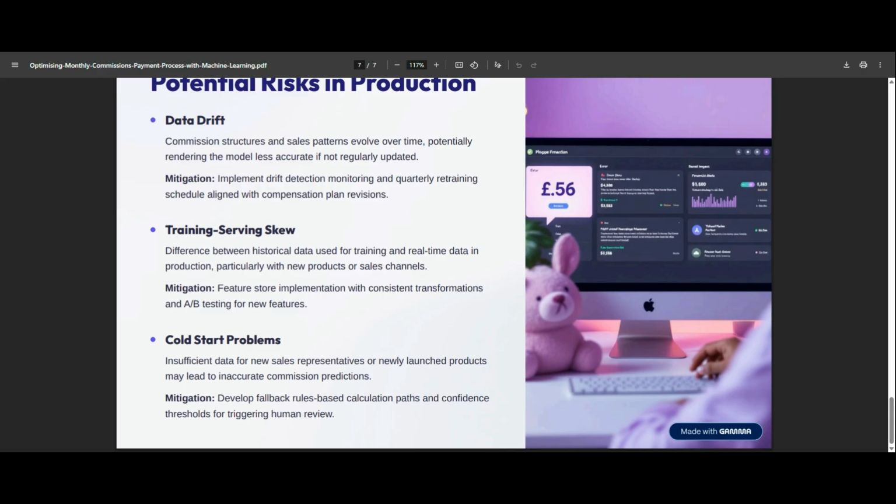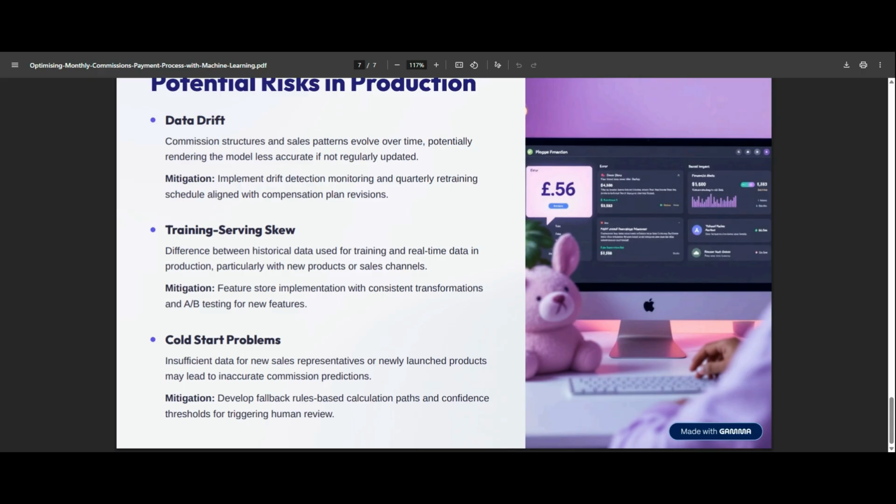There may be an element of training or serving skew. This is the difference between the historical data that we've used for training the model and the real-time data in production, particularly with new products or any sales channels that we may have. The mitigation is feature store implementation with consistent transformations and A/B testing for new features.